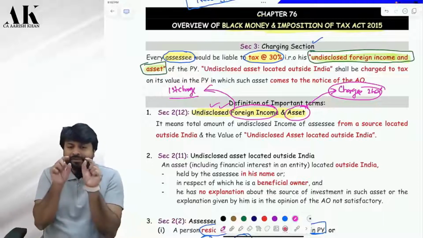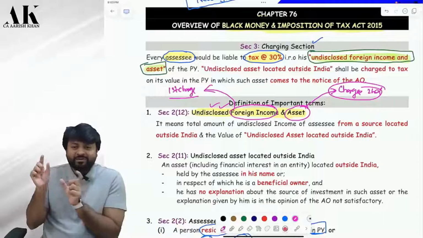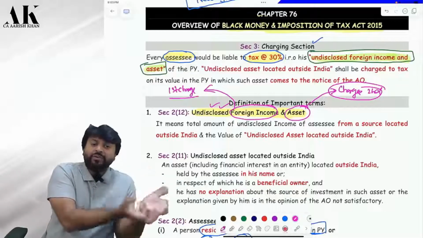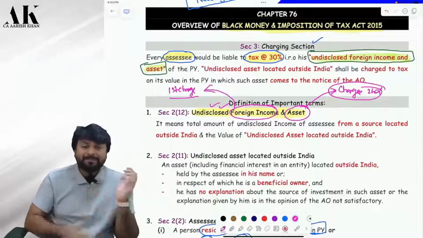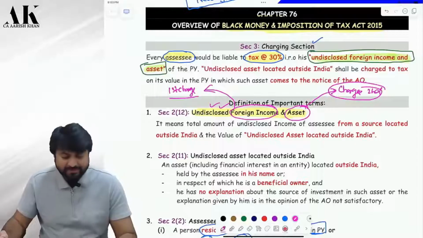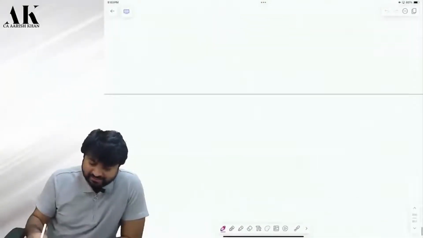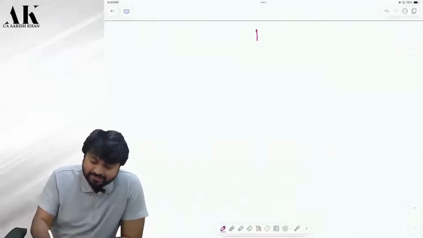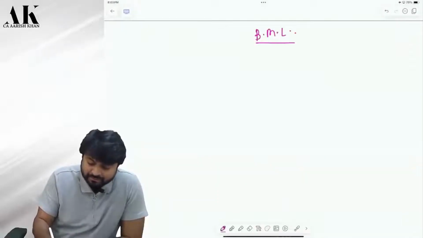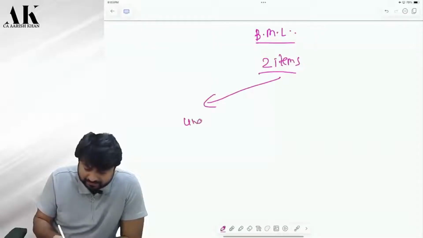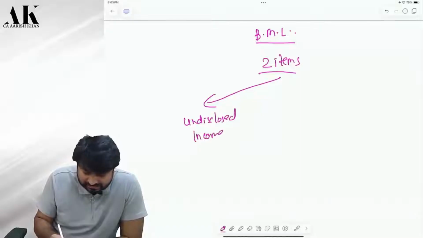So for that purpose, you have to make two valuations. One is you have to compute income, and for asset, you have to value asset. Yes or no? The charge under black money law is on two items. BML charges how many items? Black money law. One is on undisclosed income.